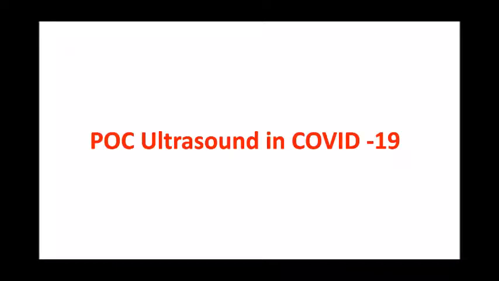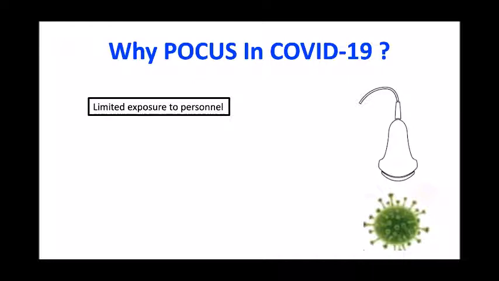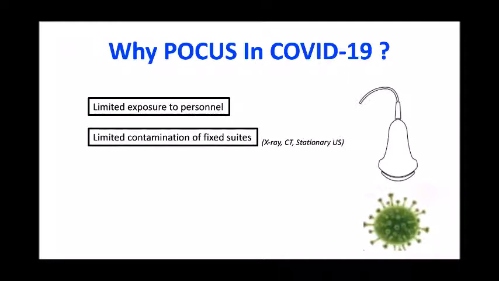Coming to the role of ultrasound in COVID-19 patients. First of all, why focus on COVID-19? As you know, point of care ultrasound has many advantages, but in a COVID setting, it has specific advantages. First of all, limited exposure to the personnel and limited contamination because of the fixed suit. If you want to image with a fixed X-ray or a stationary ultrasound machine or in the CT scan room, you have to shift the patient there, which requires additional manpower and risk of contamination. Whereas point of care ultrasound can be done at the bedside, and it would prevent all these contamination risks.